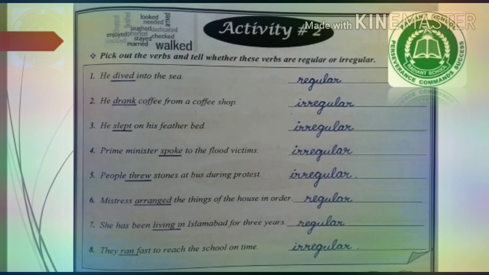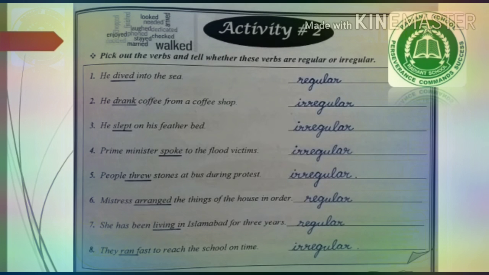So first one, he dived into the sea. The verb is dived, underline it and look at the forms. Dive, dived, dived. The second and third form is made by using ed, the d at the end of dive. So it is a regular verb.